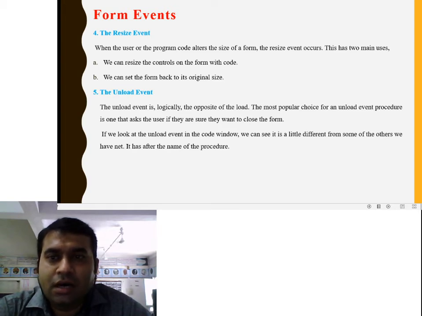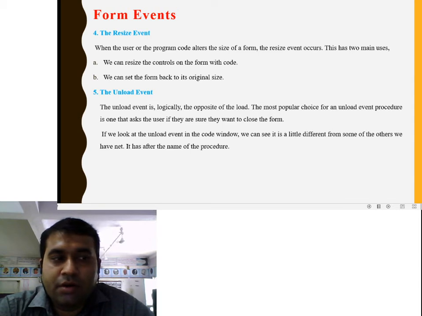The next is the unload event. The unload event is logically the opposite of the load. The most popular choice for an unload event procedure is one that asks the user if they are sure they want to close the form. The unload event occurs when the user navigates away from the page. The unload event is triggered when leave the page is clicked,